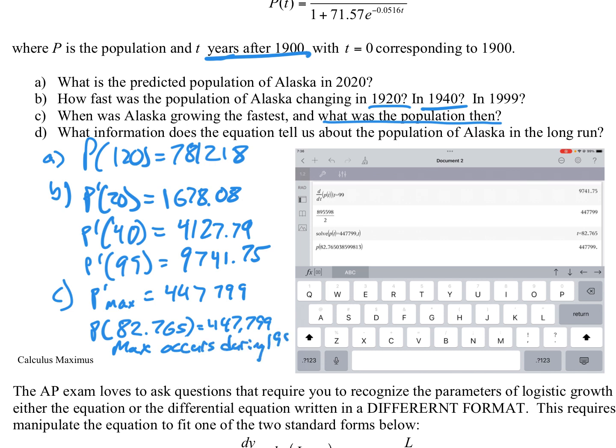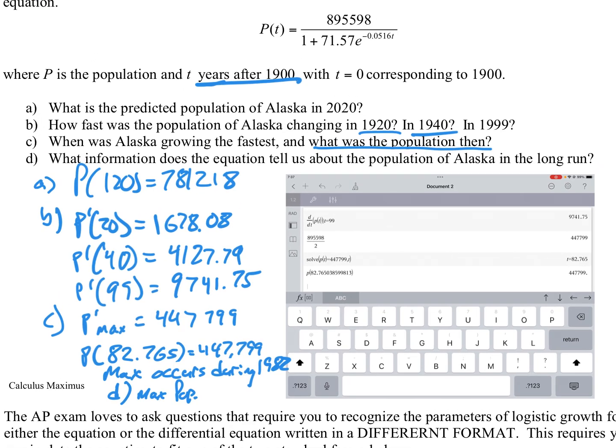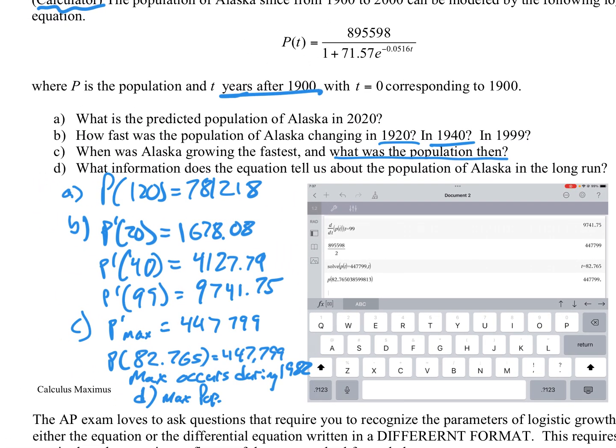What information does the equation tell us about the population of Alaska in the long run? Well, we know it has a maximum, which will be at 895,598. So that's what it'll approach, and it should max out at that value.